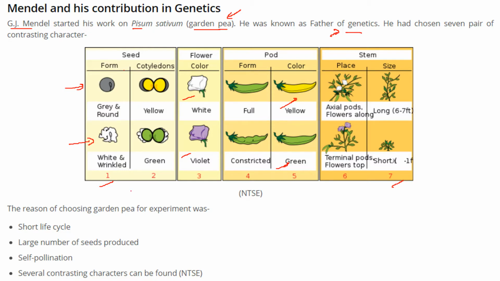Now, the main reason he chose the garden pea for experiments is that the pea has a very short lifespan, around 2 to 4 weeks. A large number of seeds are produced. Then there is the capability of both cross-pollination and self-pollination in pea, which was another reason he chose it. Also, various contrasting characters can be found in garden pea.